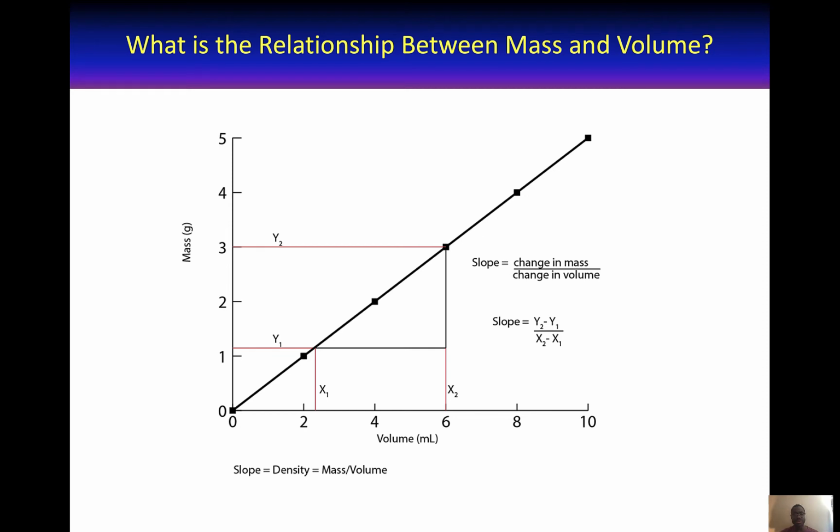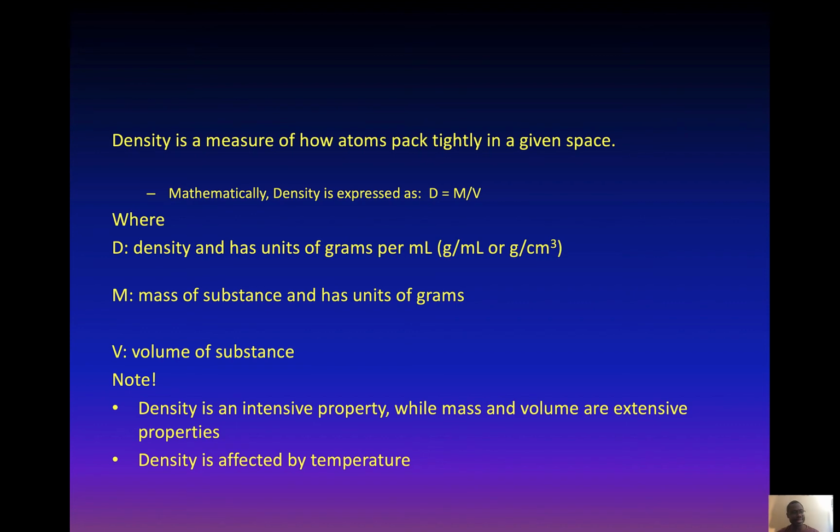Okay. So having said this, let's now formally define density. So what is density? Density is a measure of how tightly atoms pack in a given space. Mathematically, density is expressed as D equal to mass over volume. To calculate the density of an object, you have to measure its mass and measure its volume and divide the mass by volume to get density. Usually density is reported in units of grams per mole or grams per cubic centimeters.